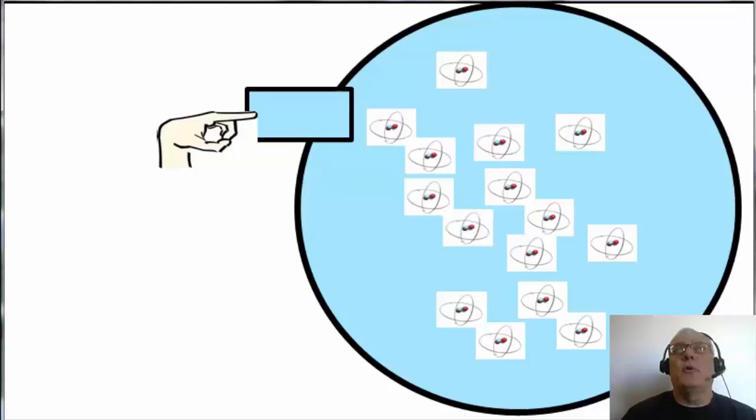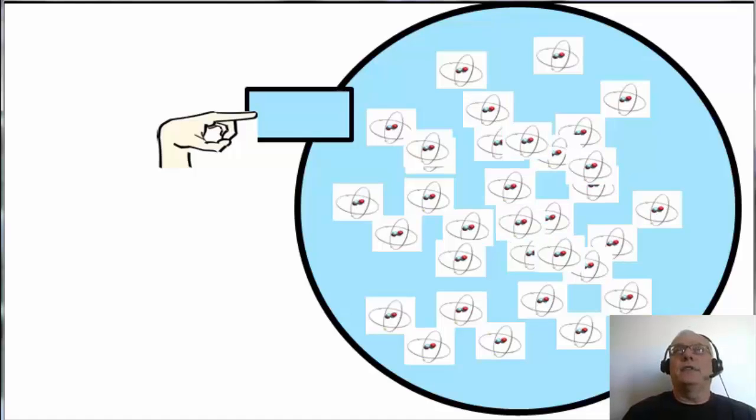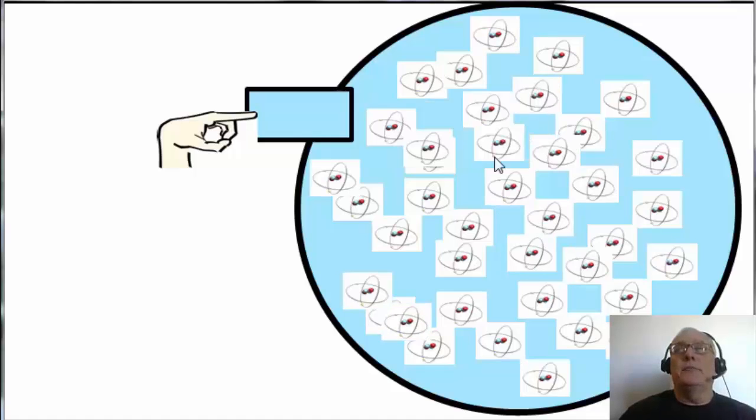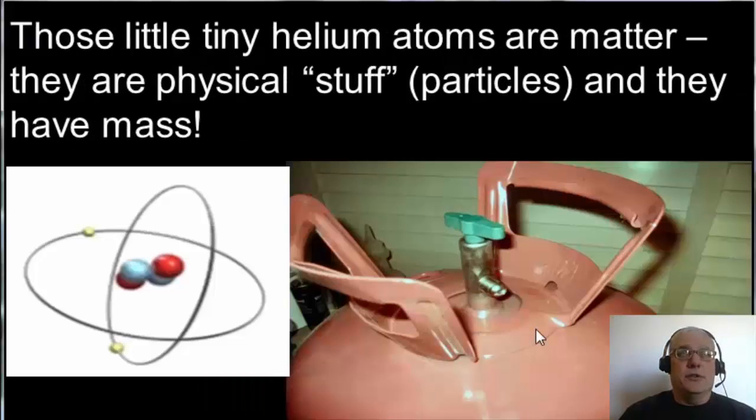So we're going to keep putting more and more helium particles in the container. This is going to be pressurized. We're going to shove a whole bunch more helium in this little container than it normally should have in this amount of space. And it gets more and more crowded. And these particles are going to have mass. So we keep stuffing in these helium particles until it can't hold any more without bursting like a popped balloon. So now this helium tank is completely full. It's pressurized. There's a lot of helium in there.